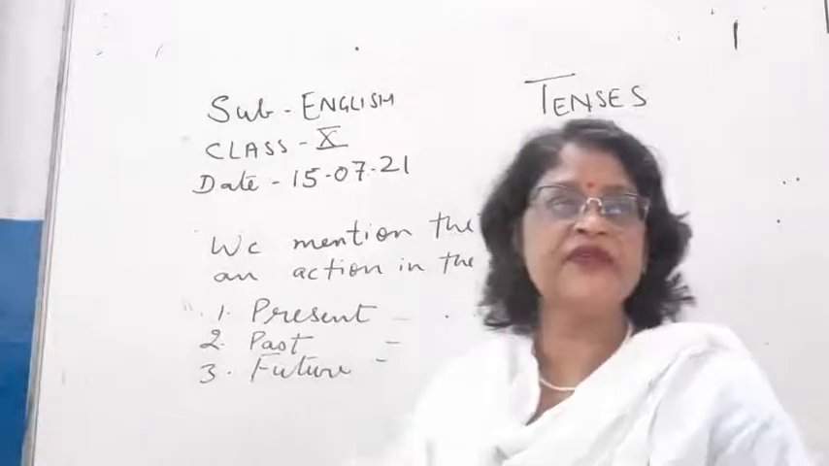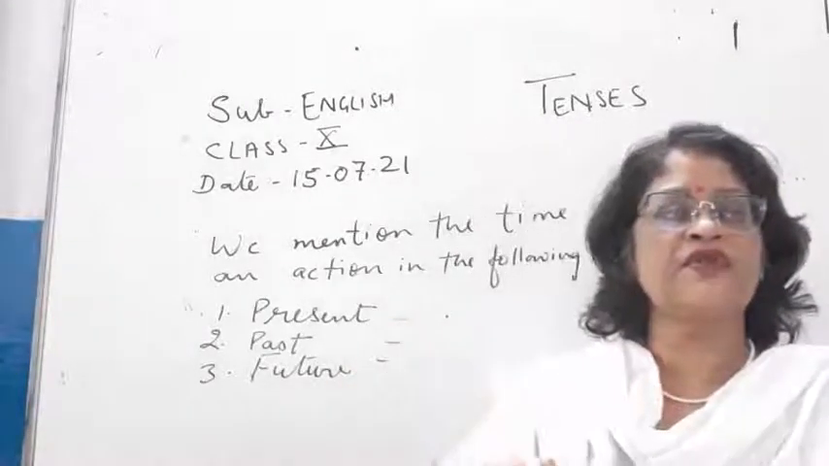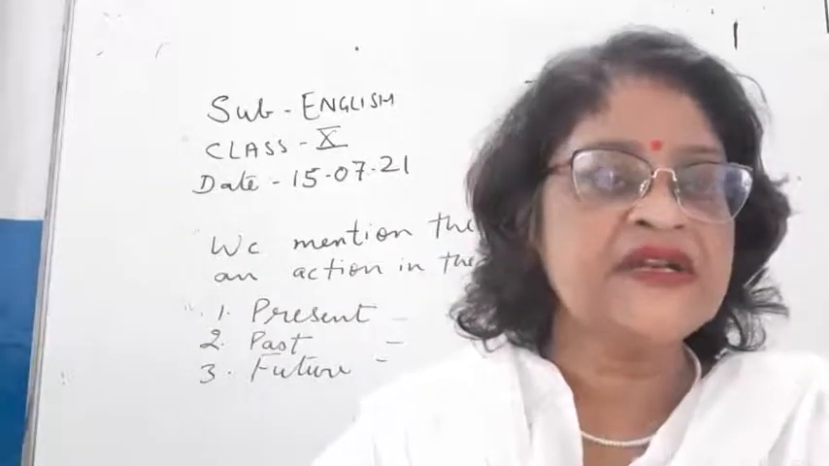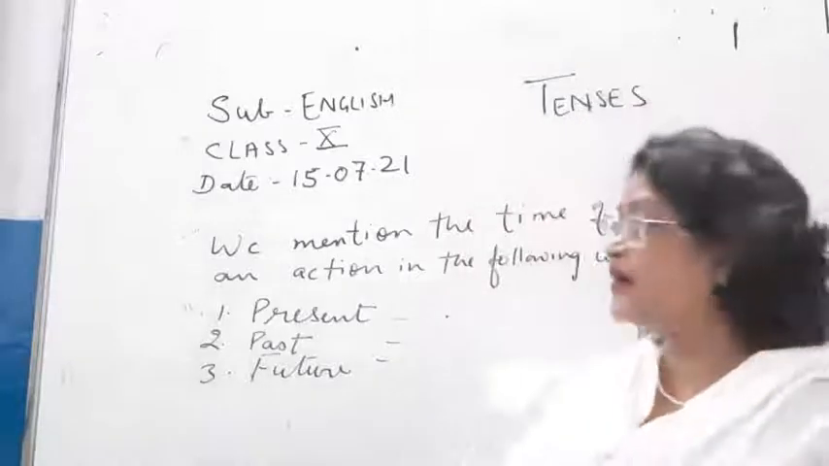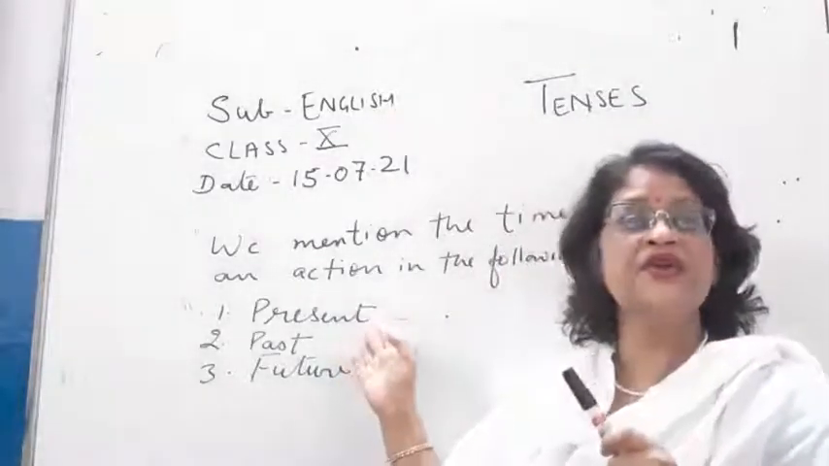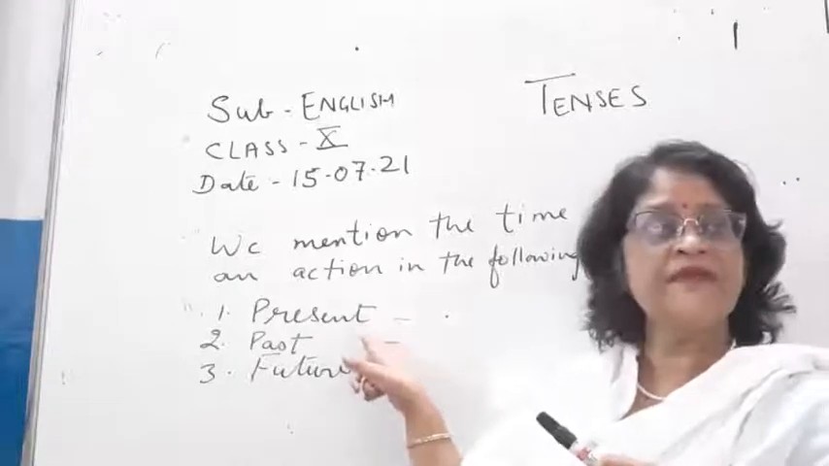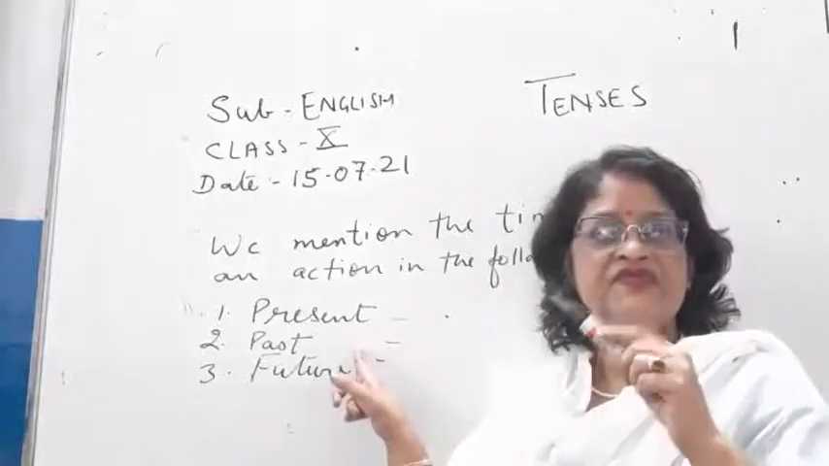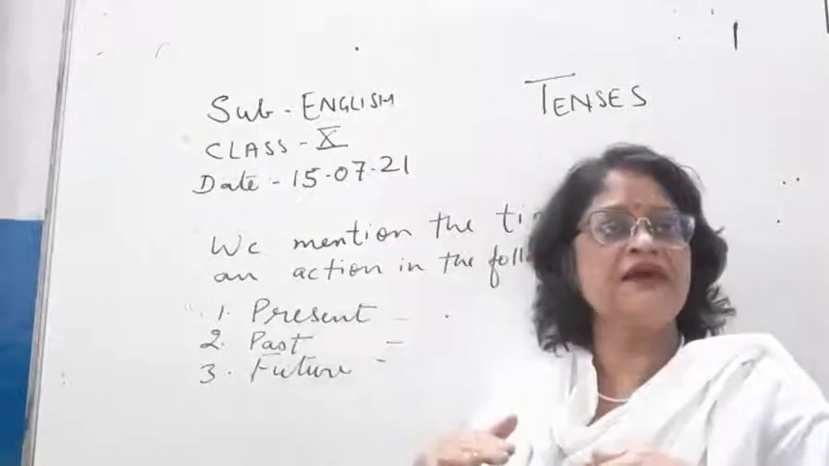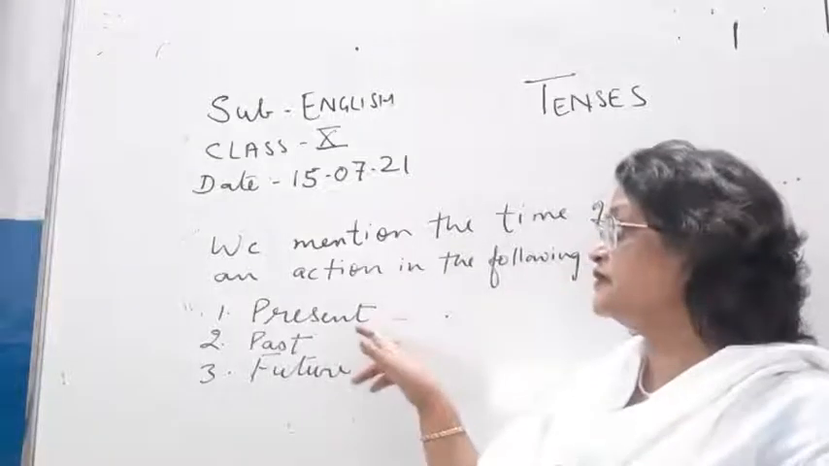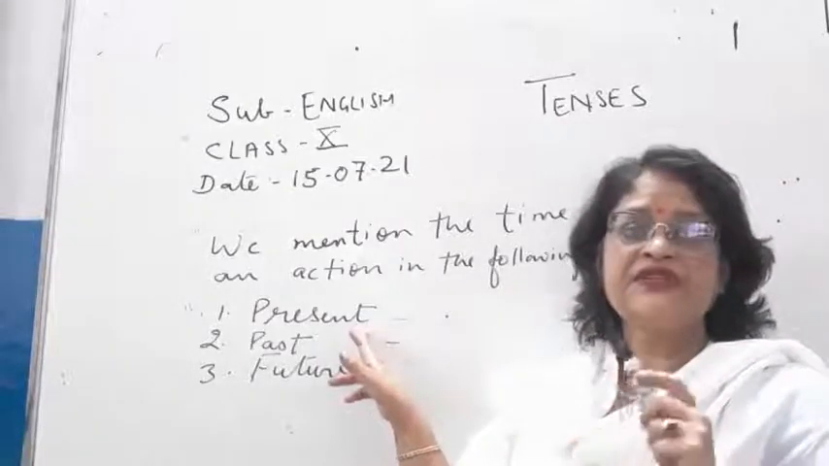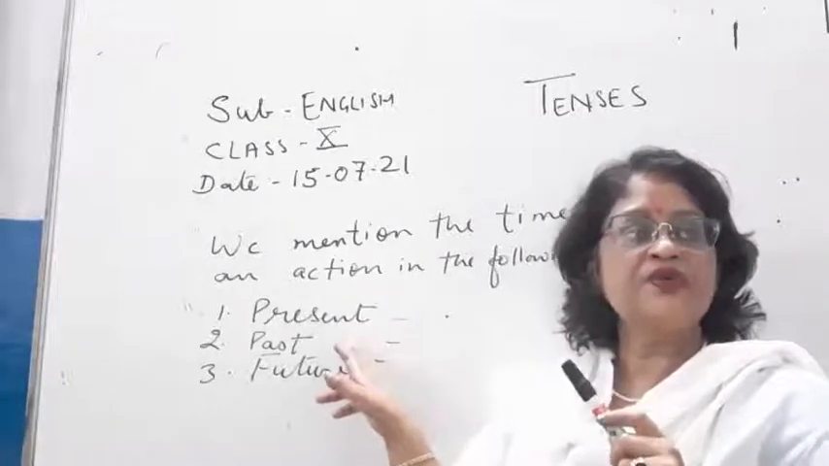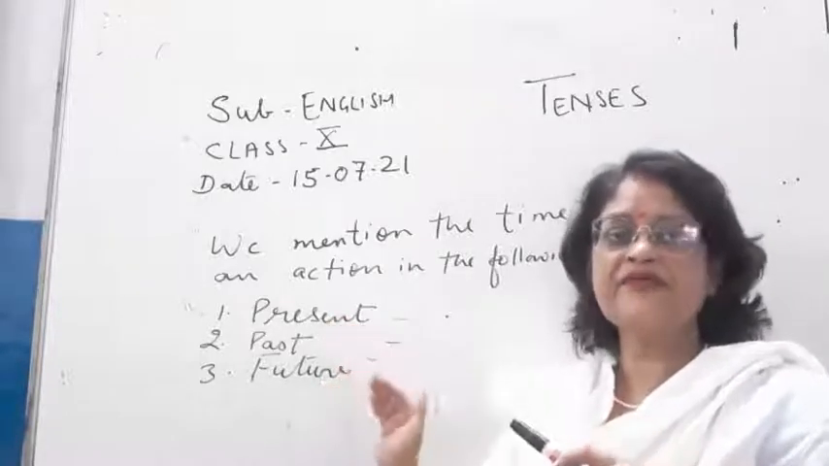So children, the time of an action doesn't mean the time we look at on our watch, like it is 3 o'clock or 8 o'clock. Here the time of an action is telling the work or the action which has been done in the present time. Like, I am teaching tenses. This work I am doing now. So teaching is a verb which shows the time of an action and it denotes tenses. Now which tenses, that also I will be telling you.